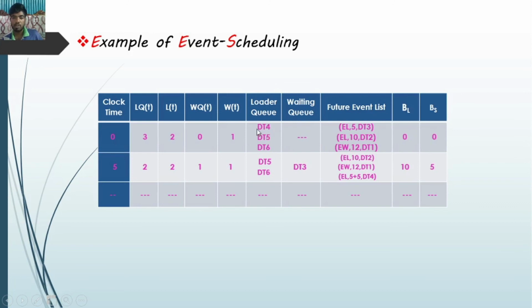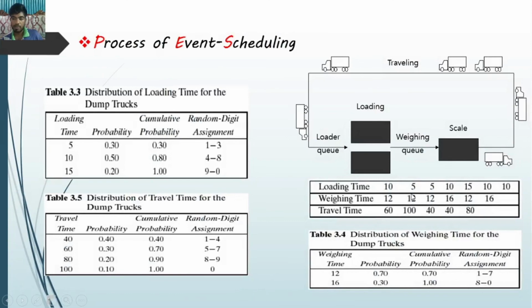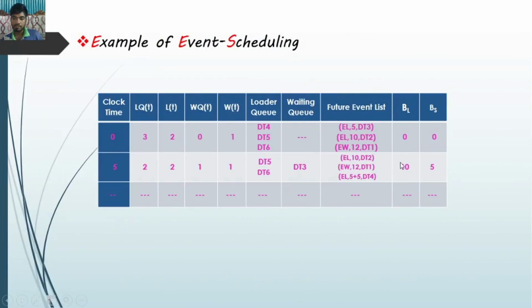DT4 comes first, then it passes through the loader. DT4 needs 5 minutes and the clock time is 5 minutes, taken from this table. The area is 10 because the difference is 5 minutes, and BL is the busy loader count, here 2 loaders are busy.